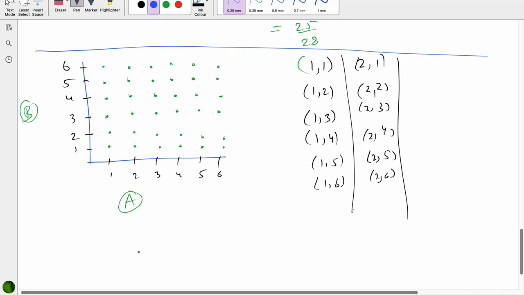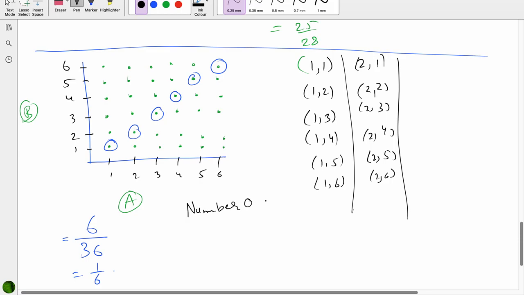Now the question may ask, what is the probability that you get the same number on both the dice? So same number on both the dice is 1, 1, 2, 2, 3, 3, 4, 4, 5, 5 and 6, 6. So what is the probability to get same number on both dice is 6 out of 36. Or the question may be, what is the probability that number on A is greater than the number on B?